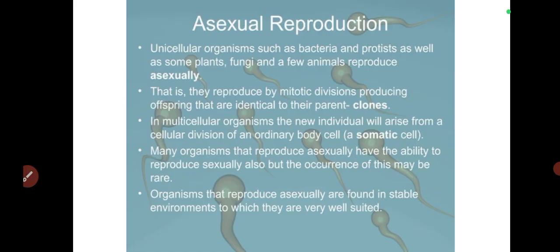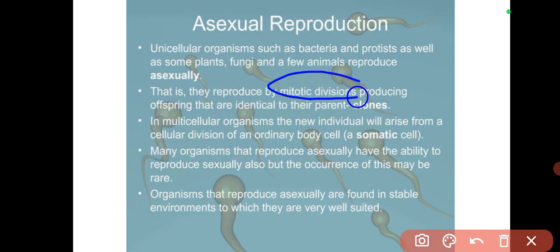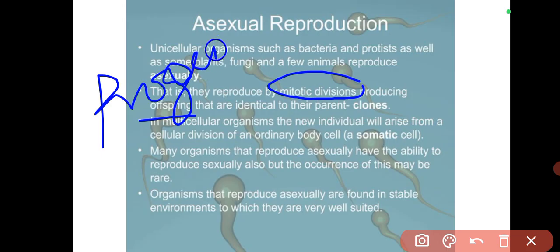Now, that is reproduction by mitotic division. So what is mitotic division? Remember, it is division in which the parent cell divides into two, basically. Because of that, it involves only one parent. The offspring, or progeny, will look exactly like the parent. So we call them clones of the parent, clones of the parent.